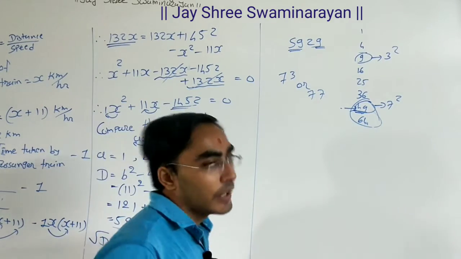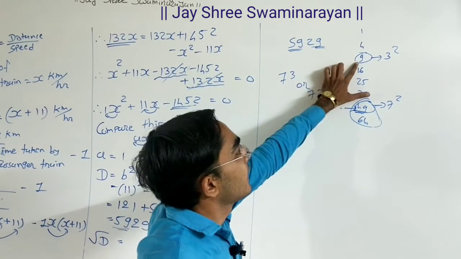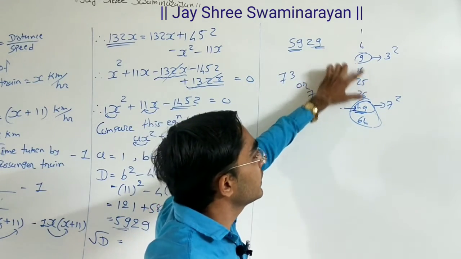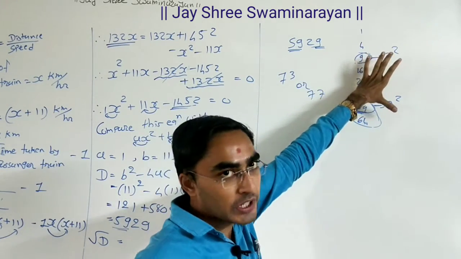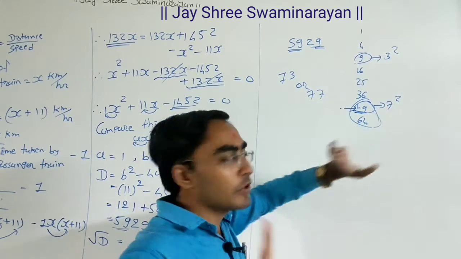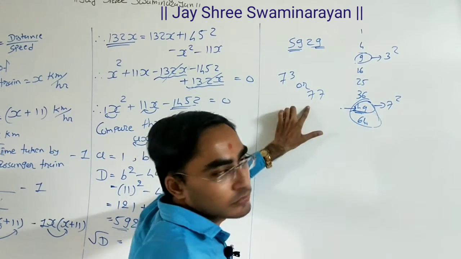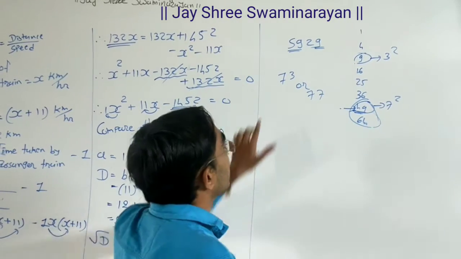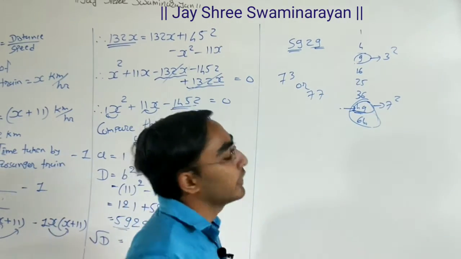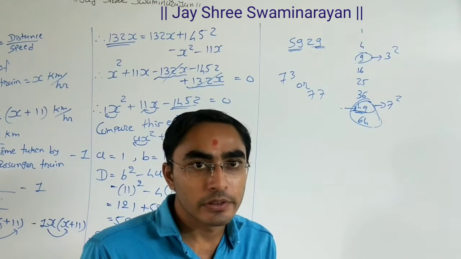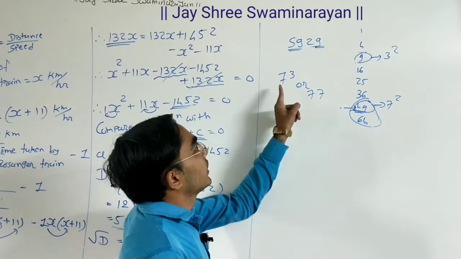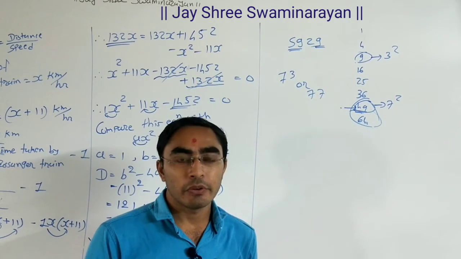Again, we need to check the unit digit. Here we have 9, here we have 9. So for the second digit we have two possibilities. Our first digit is fixed, 7. The second digit is either 3, otherwise 7. So our number is 73, otherwise 77.